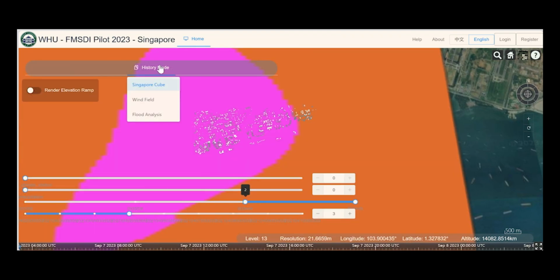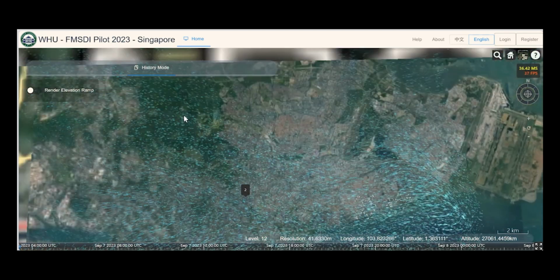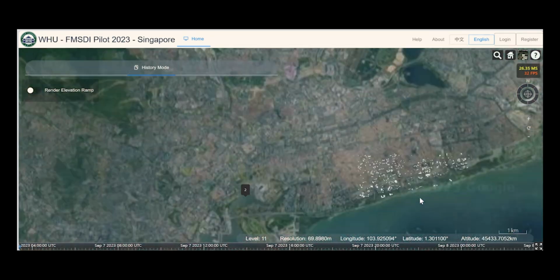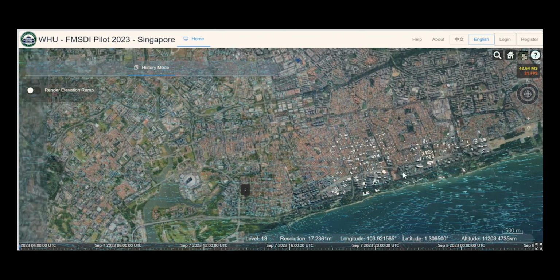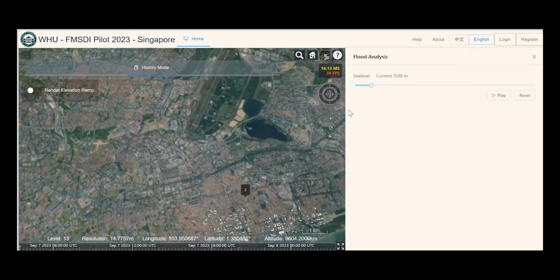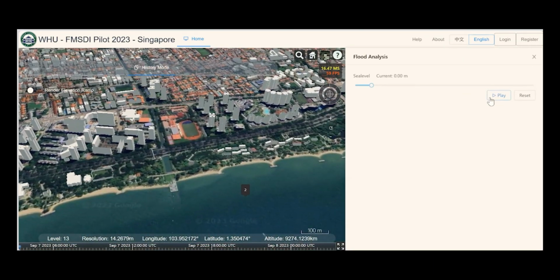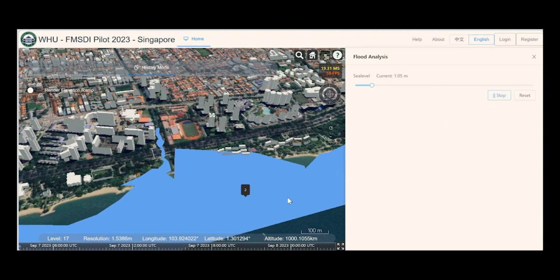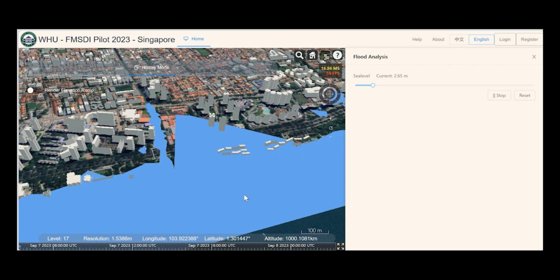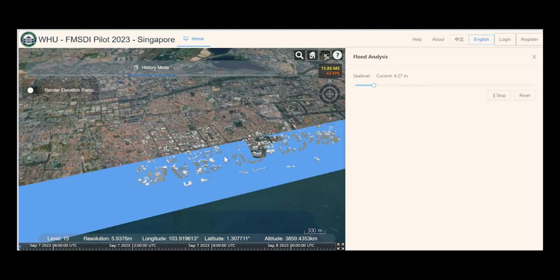When you click on the wind field function, the system will display a visual representation of the simulated wind field over the Singapore area on the base map. After clicking Flood Analysis, a right side panel opens with operating options. Pressing the Play button initiates an animated simulation portraying rising sea levels, depicting coastal inundation, and continuous inland erosion.